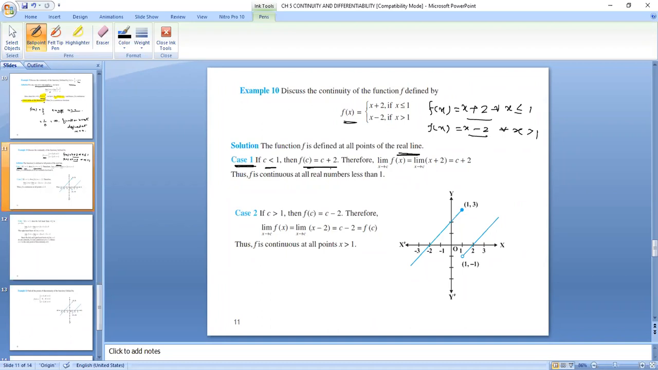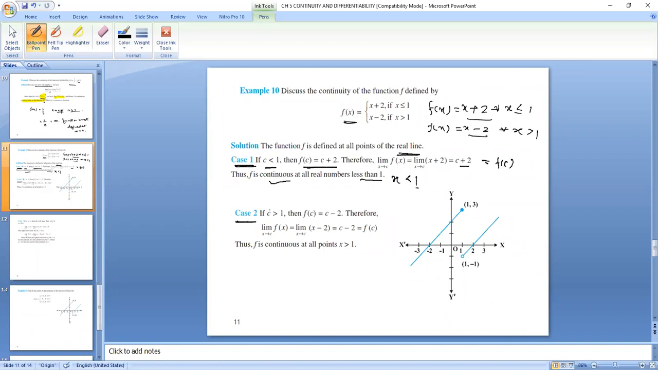And also, this is the value of the function. Now we find the limit of the function. Limit x tending to c, f of x is equal to limit x tending to c, x plus 2, which is equal to c plus 2. So the value of the function is equal to the limit of the function, which is f of c. In the next step you will write, since the limit is equal to the value of the function, hence f is continuous at all real numbers less than 1, or f is continuous for all x less than 1.